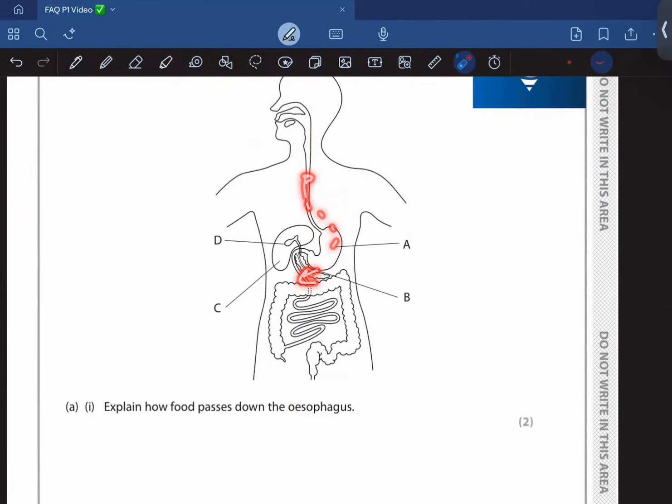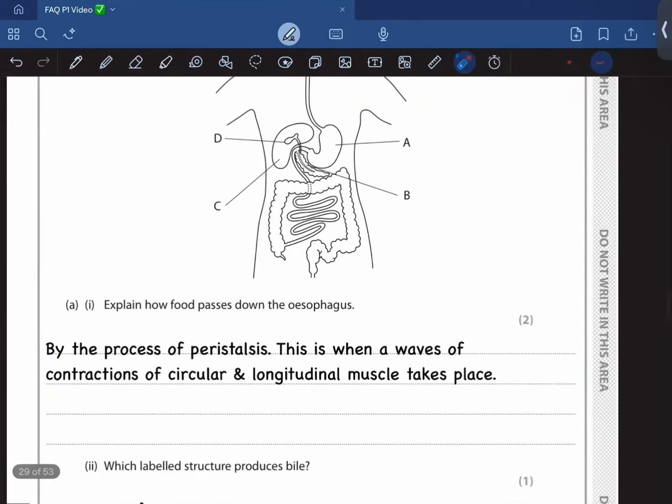That's what I've written over here. Even if you forget what peristalsis is, if you write that it is by the process of peristalsis, you're going to get 1 mark. This is when a wave of contractions of circular and longitudinal muscle takes place. So that's what I've said.